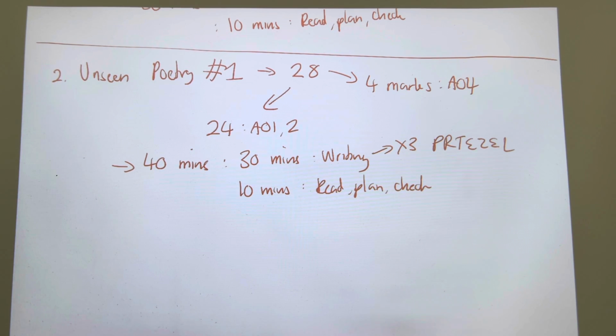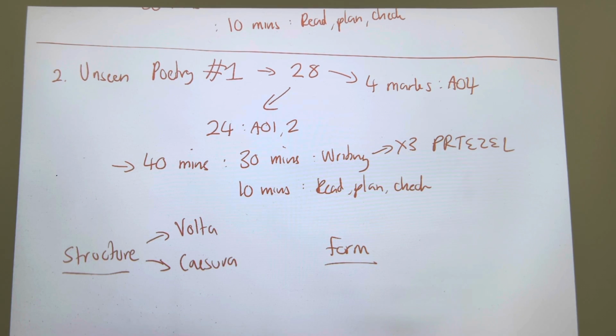And this is talking about structure and form. There's a few things that I must talk about. When it comes to the structure of unseen poetry, can you all please speak about one of the following in your answer? I need you all to get the mark for language, structure, and form.